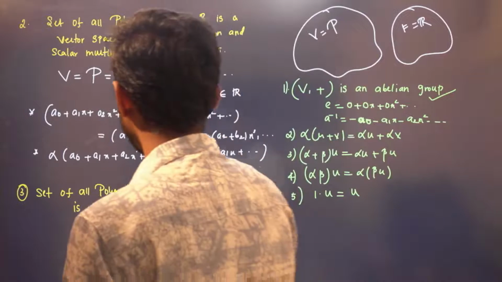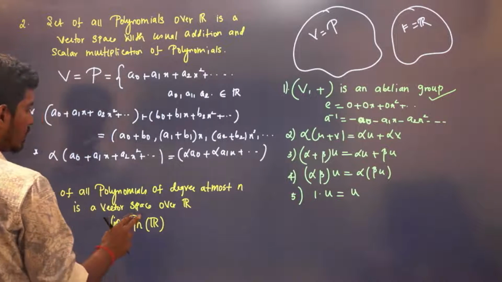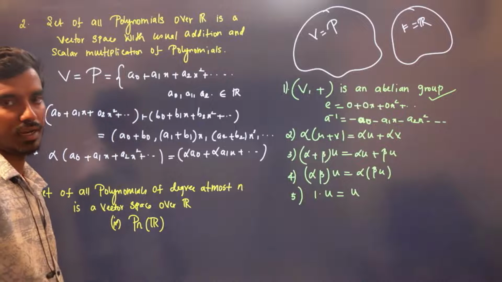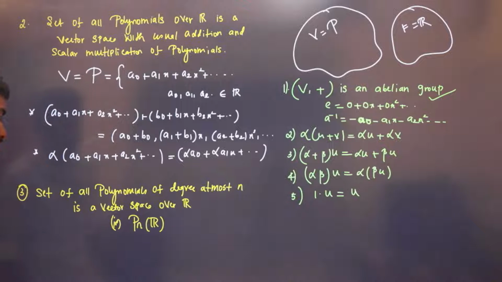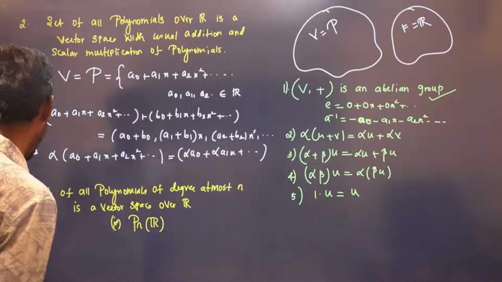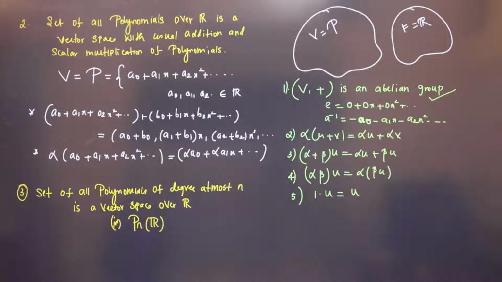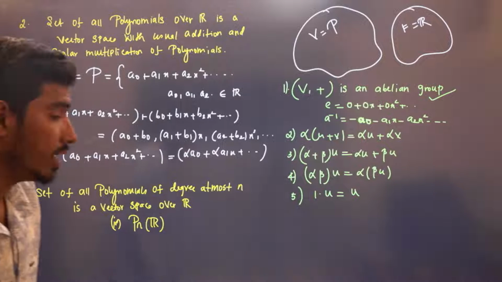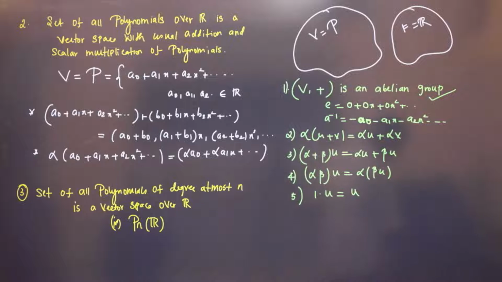If n is equal to 2, then the set of all polynomials of degree at most n, less than or equal to n, is Pn of R. The set of all polynomials of degree at most n is a vector space, right?